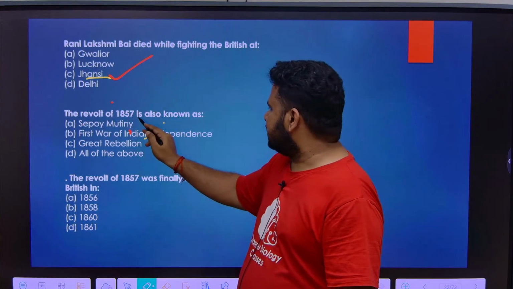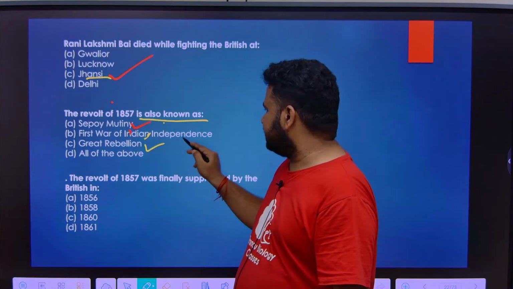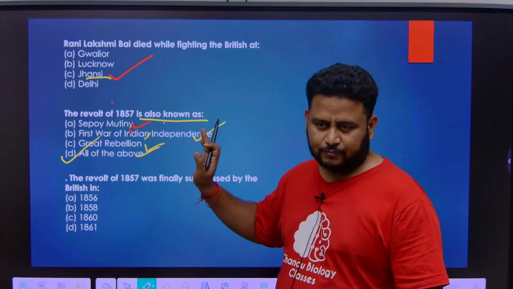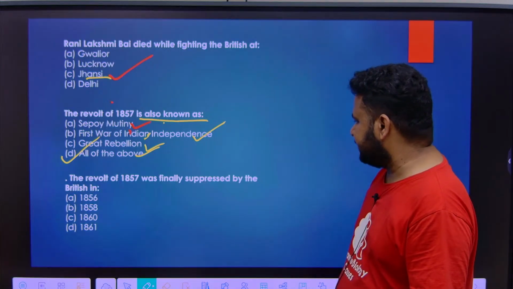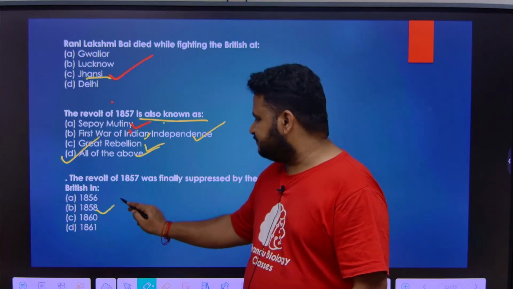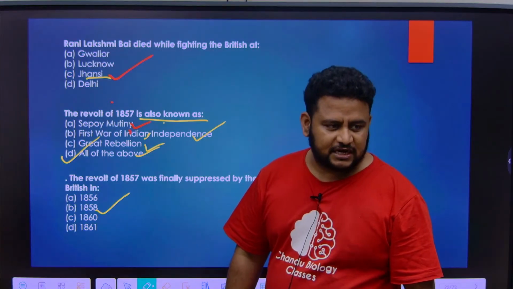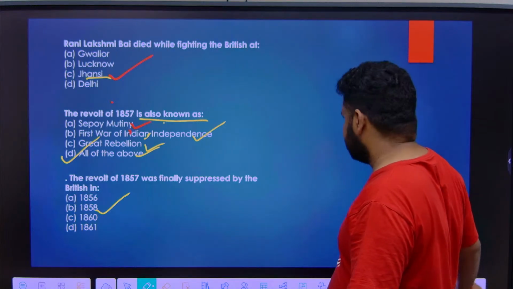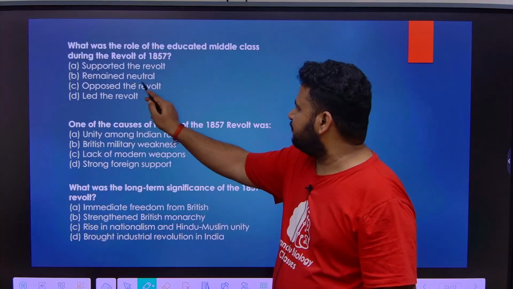Next thing is, the revolt of 1857 is also known as Sepoy Mutiny, Great Rebellion, First War of Independence, all of the above. So the answer is all of the above. Clear? Next, the revolt of 1857 was finally suppressed by the British in which year? 1858. Clear? Okay. What was the role of the educated middle class? They remained neutral. Fine.